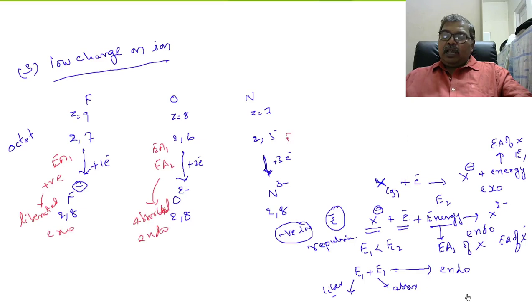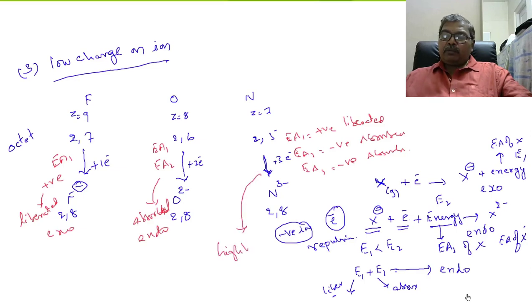Now EA1 only positive means energy is liberated. EA2 is energy absorbed. EA3 energy is absorbed. So therefore, overall process is highly endothermic.